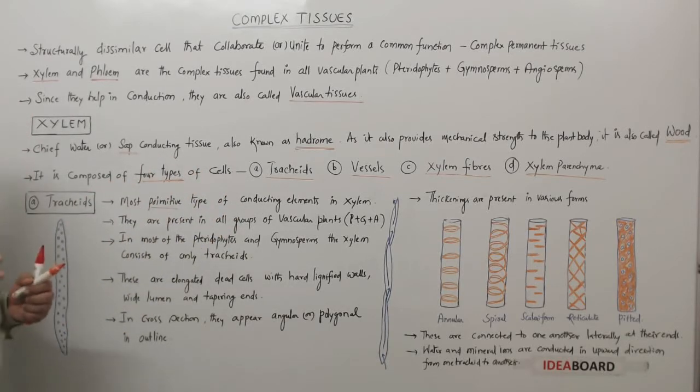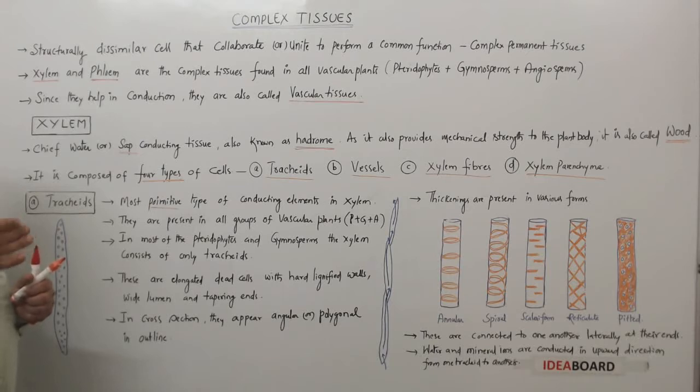Meaning what? The tracheids are present right from pteridophytes, and in the majority of the pteridophytes the xylem is represented only by tracheids. Even in the gymnosperms, the xylem is mainly represented by tracheids only.